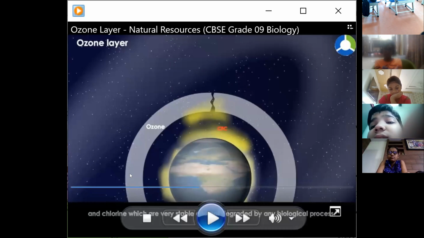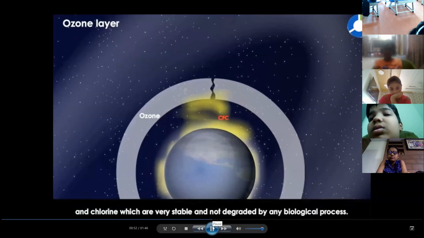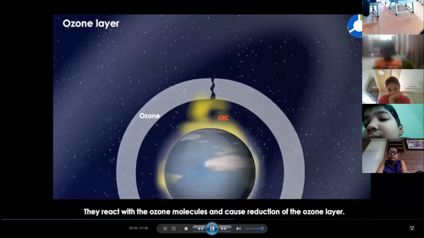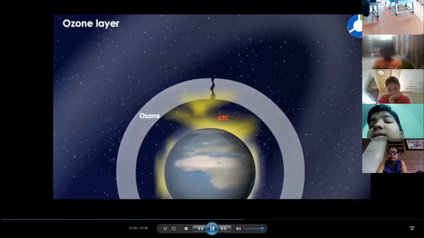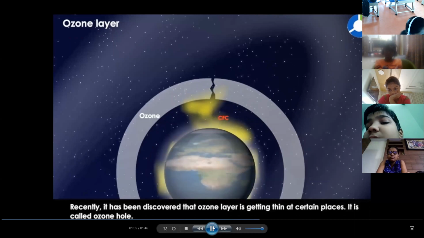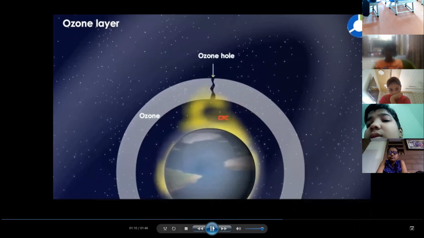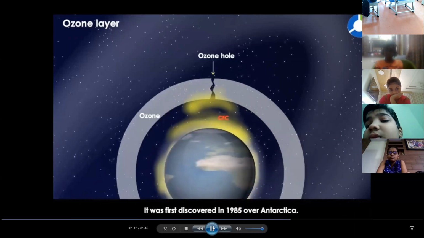Which are very stable and not degraded by any biological process. They react with the ozone molecules and cause reduction of the ozone layer. Recently, it has been discovered that ozone layer is getting thin at certain places. It is called ozone hole. It was first discovered in 1985 over Antarctica.